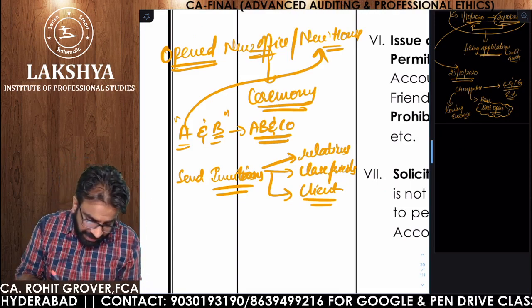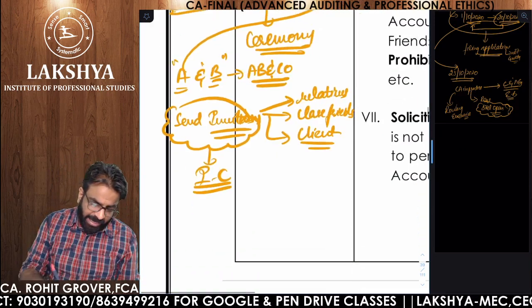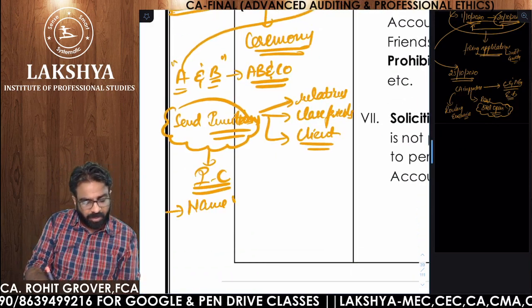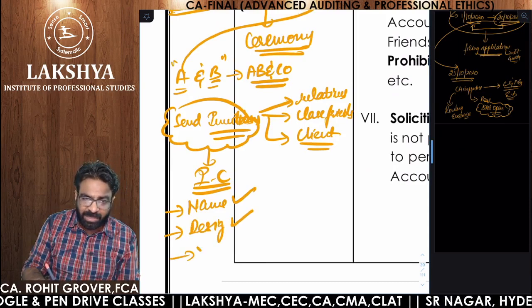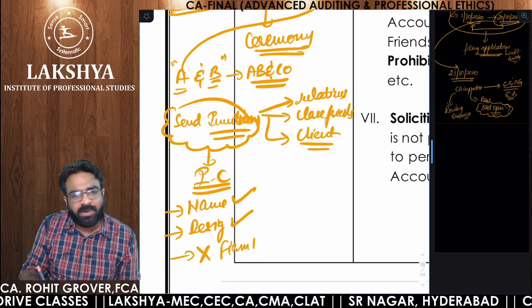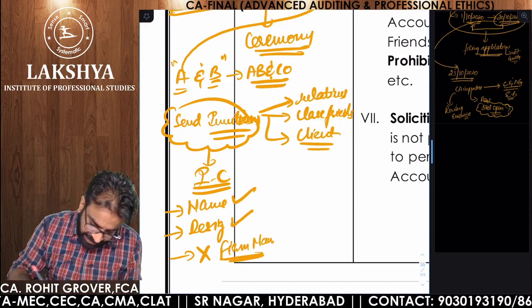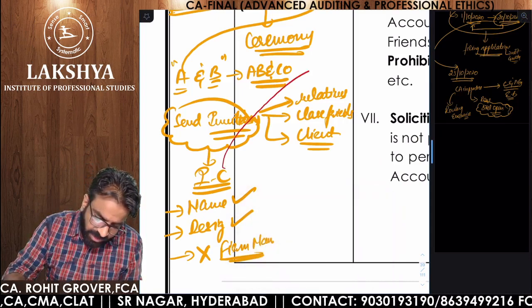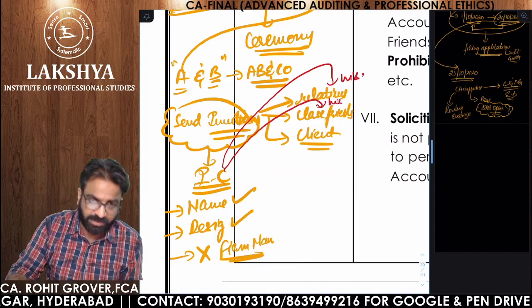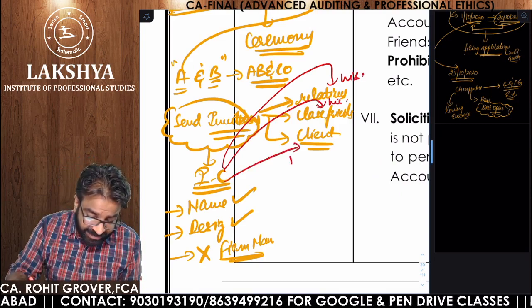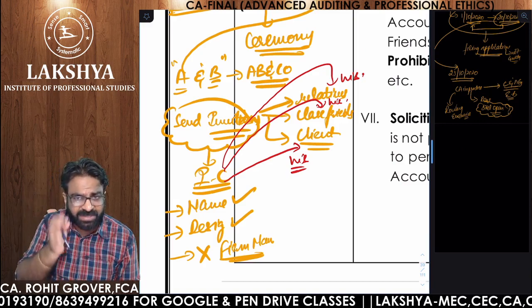If he wants, in this invitation card, he can mention his name, allowed. He can mention his designation as chartered accountant, allowed. But he cannot mention what? Firm name. Firm name, so definitely I told you, not allowed. If he is sending this invitation card to his relatives, allowed. To his close friends, allowed. To his clients, even though A and B are partners, particularly his clients, it is allowed.